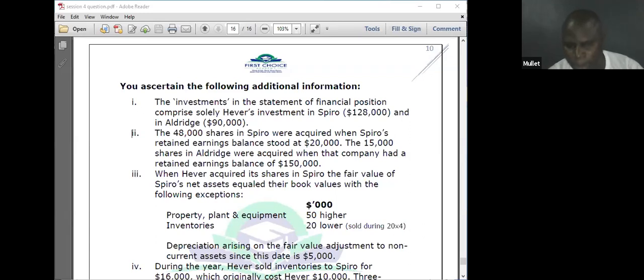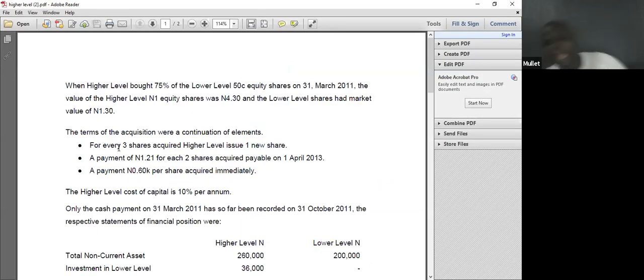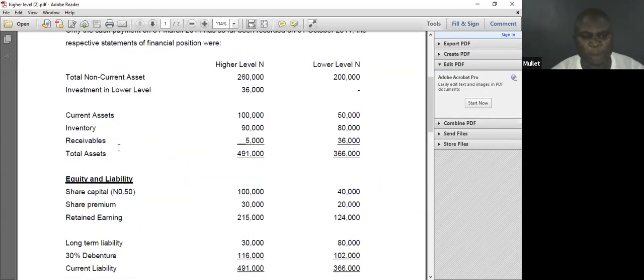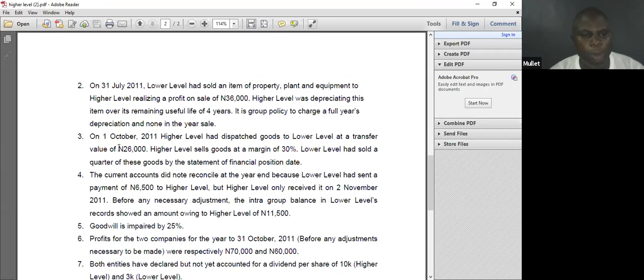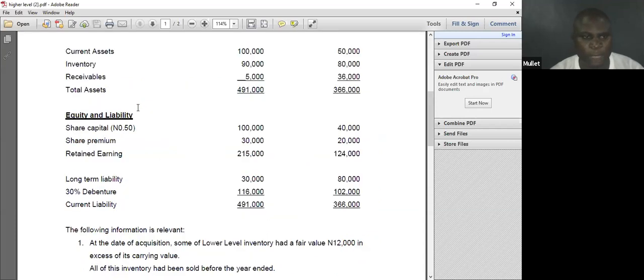They test it. Let me show you. Let me share the screen. In one of the additional information items, at date of acquisition, some of the inventory had a fair value of 12,000 in excess of the carrying value.